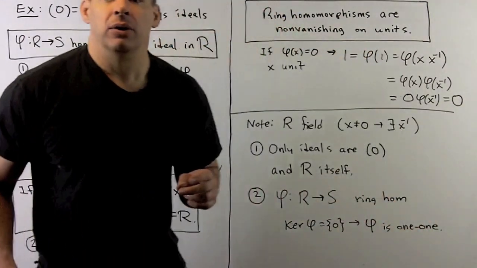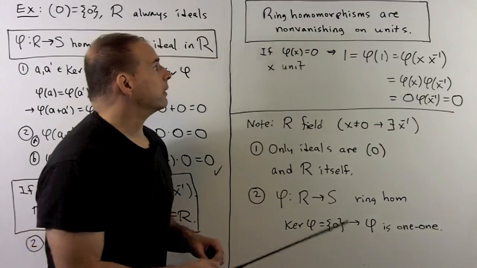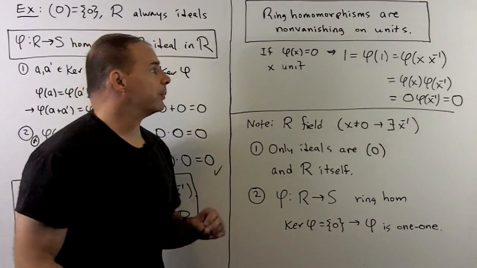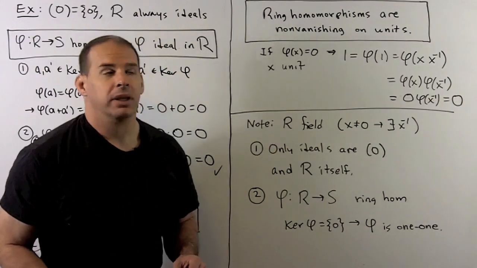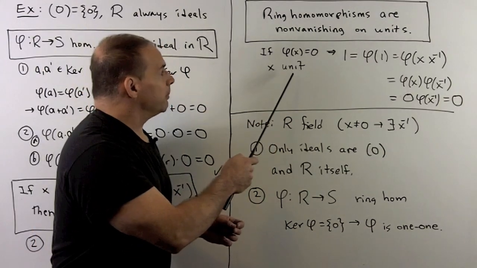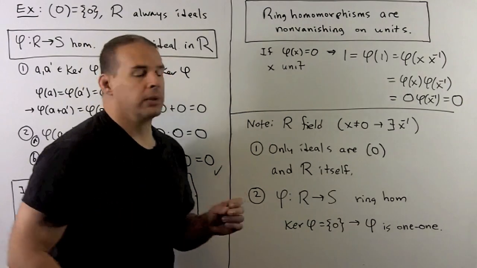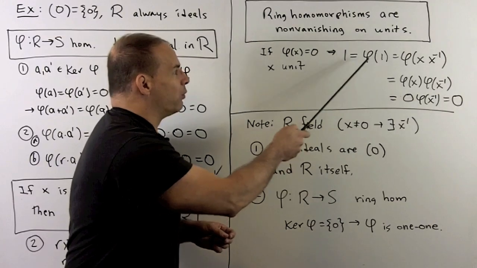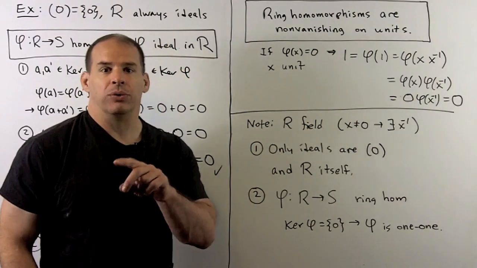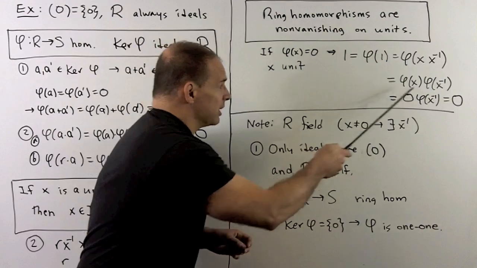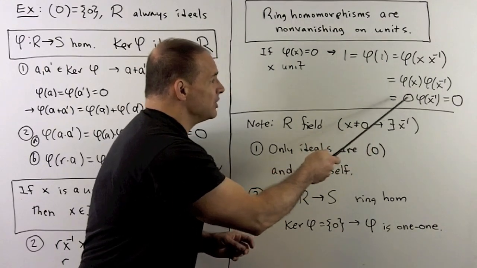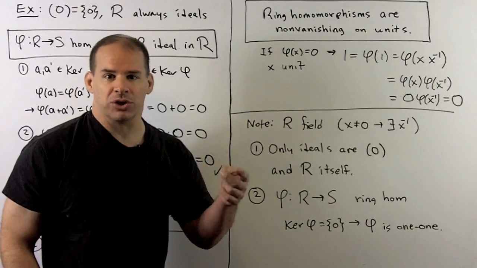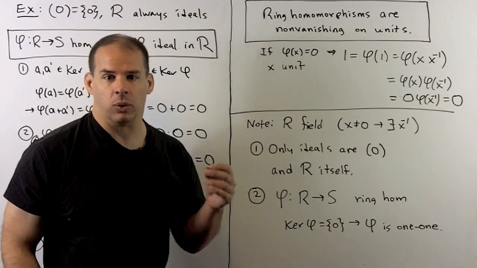We have a similar statement for kernels of homomorphisms. So if I have a ring homomorphism, it must be non-vanishing on the units. We could show this directly. If I take x a unit, and suppose I have phi of x equal to 0, we use our definition of a ring homomorphism. The fourth part, phi of 1 is equal to 1. That's equal to phi of x times x inverse. We split this up. Phi of x is 0, and that means 0 is going to come out. So this says that 0 is equal to 1, contradicting one of our assumptions on the ring. We never have that 0 and 1 equal.